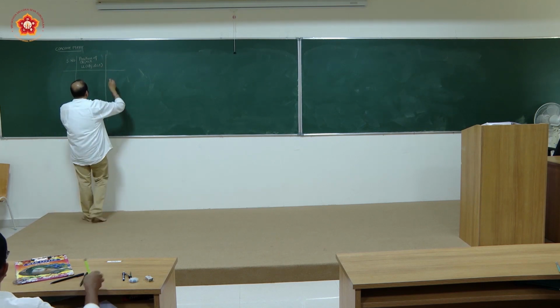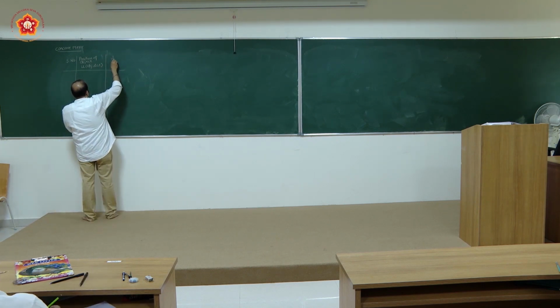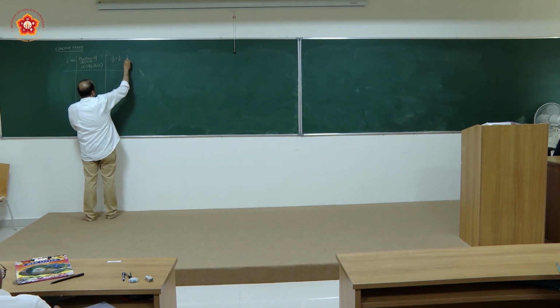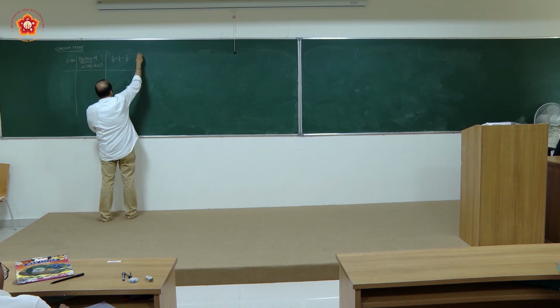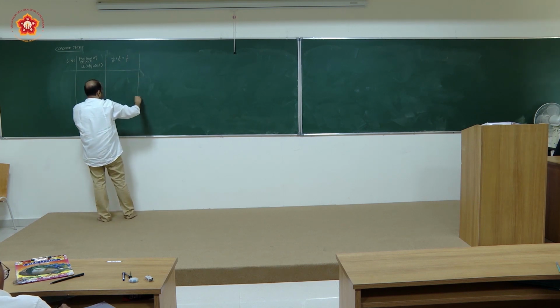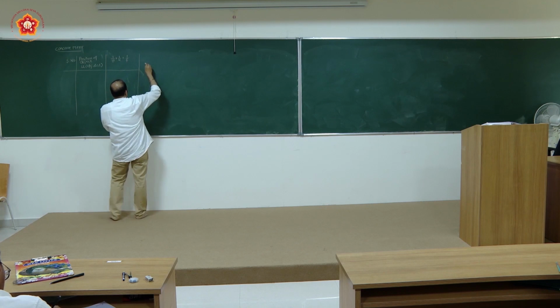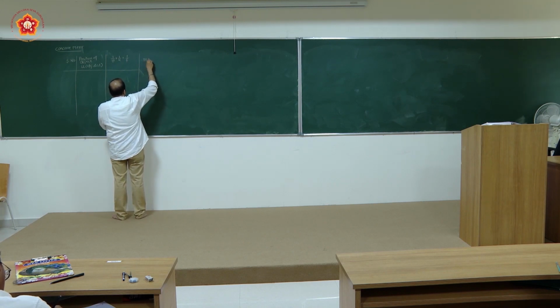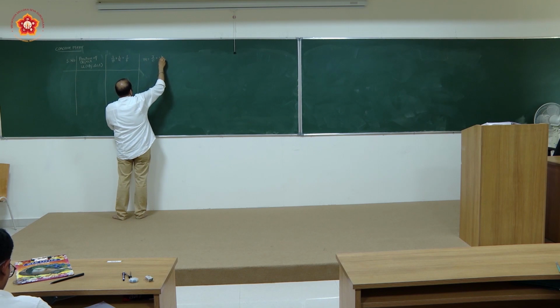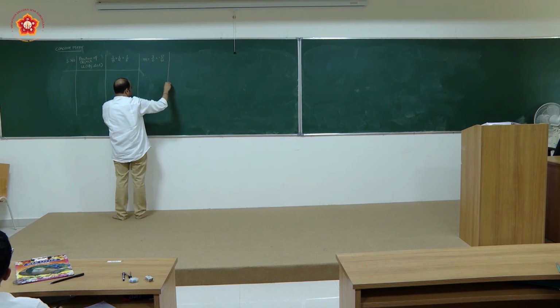After that, you are having the formula 1 by v plus 1 by u is equal to 1 upon f. For doing the calculations, this formula will be in use. After that, you are having magnification is equal to size of image upon size of object is equal to minus of v upon u. Magnification calculations will be done.